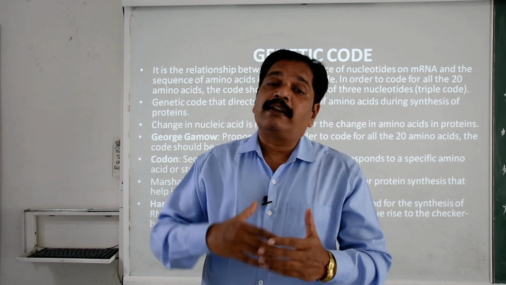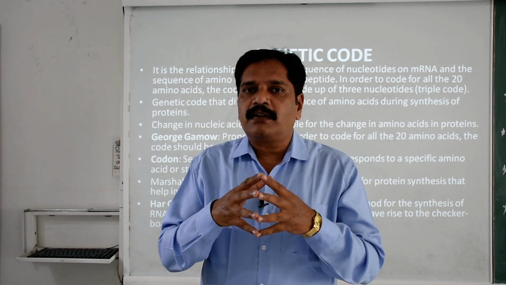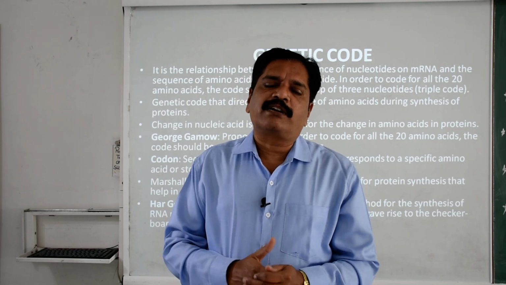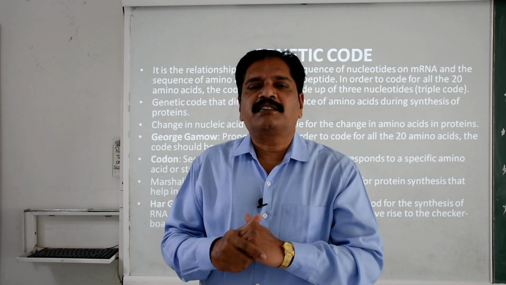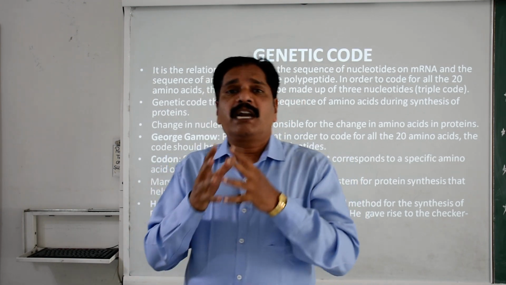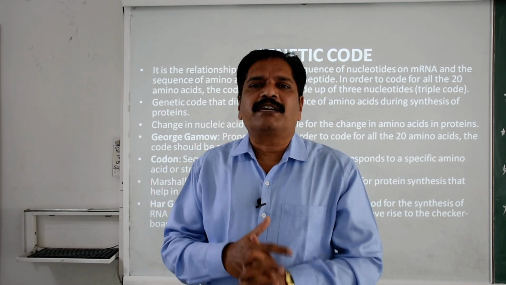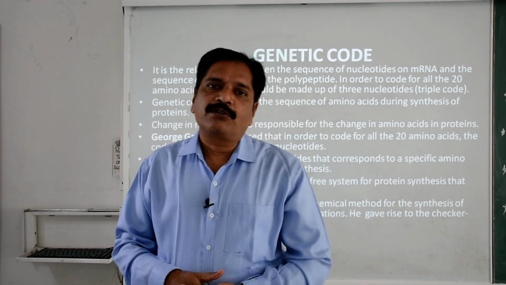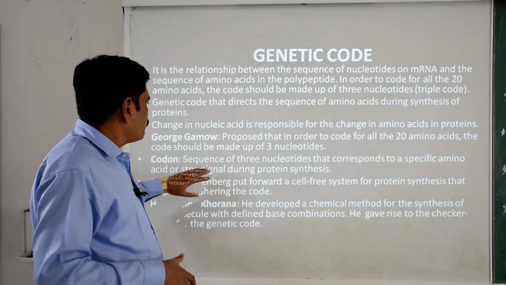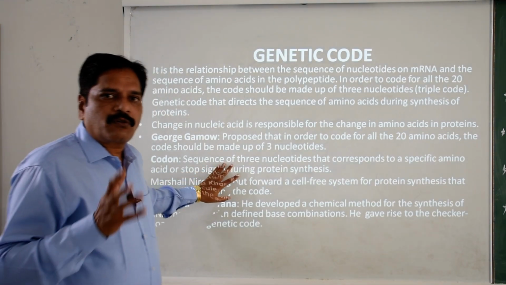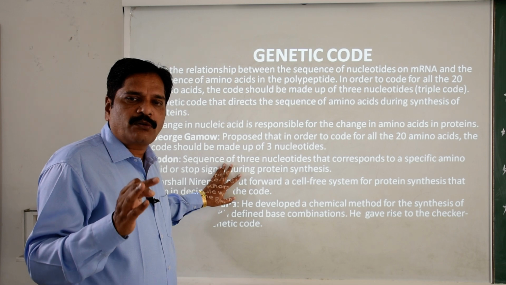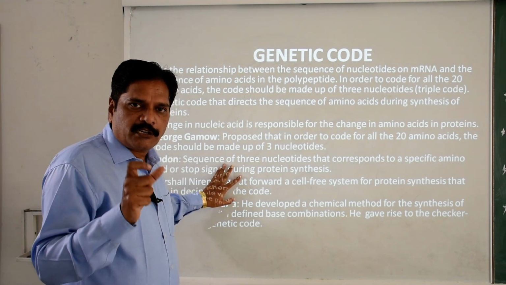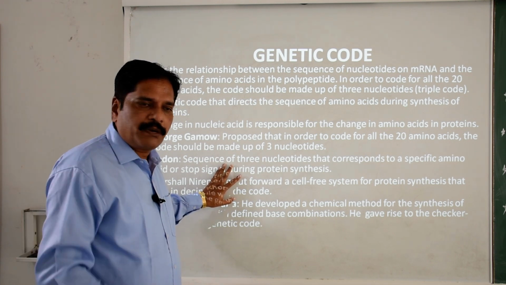Later on, by actual synthesis of amino acids, we concluded that it does not code for 64 different amino acids. It codes for only 20 amino acids, which is more than enough. So it is now confirmed that a codon is a specific series of 3 nitrogenous bases in a group that is responsible for coding a particular amino acid.